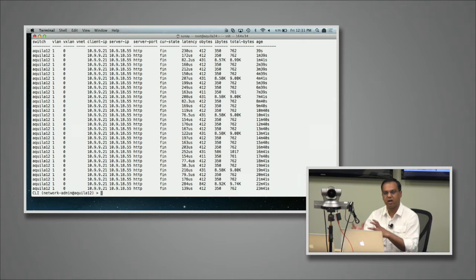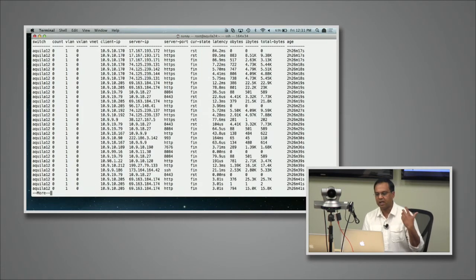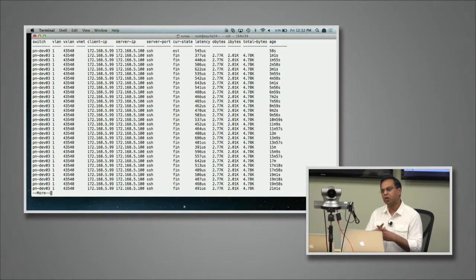We can go into start time, end time, and slice and dice it. I can go into connection show again, with start time, pick some number, maybe 10:00 a.m., end time 10:05, and what we see is what happened between 10 and 10:05 a.m. So the goal here has three parts.